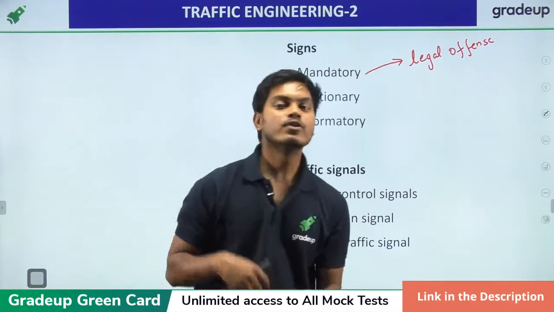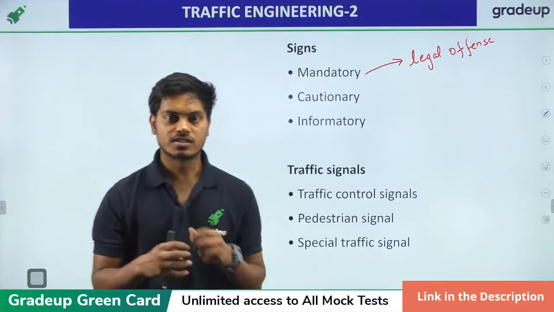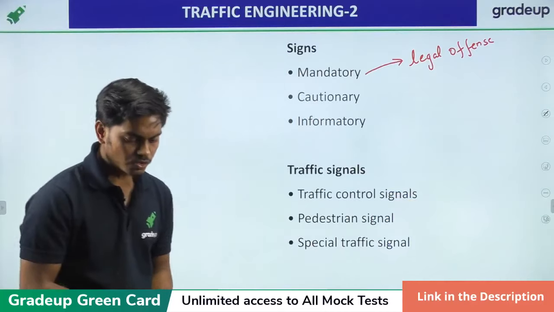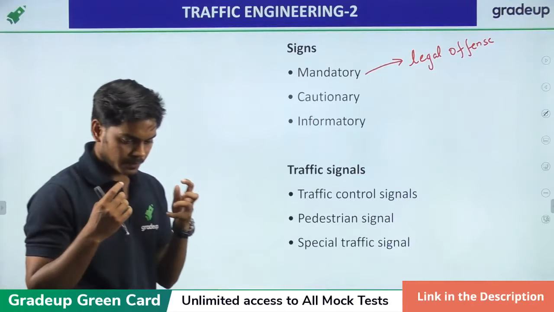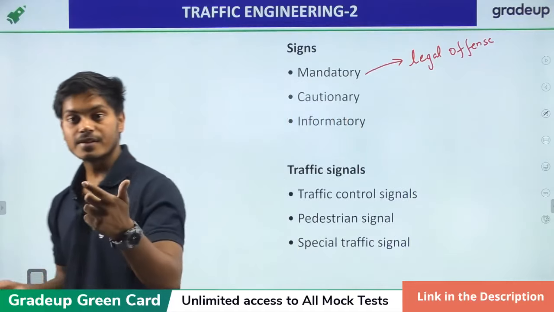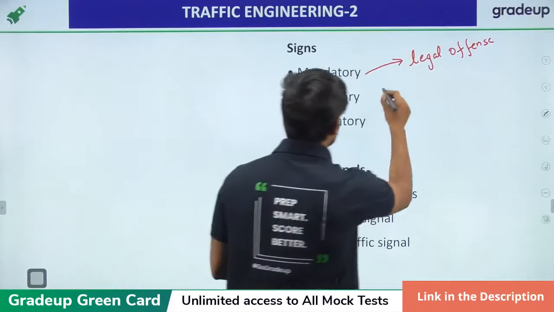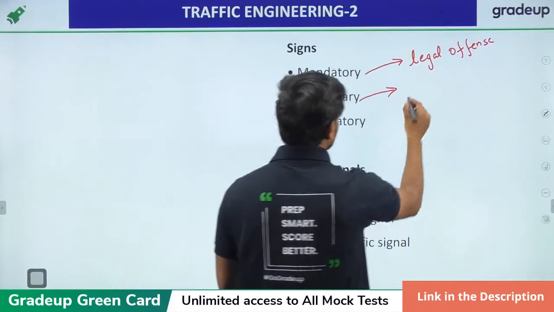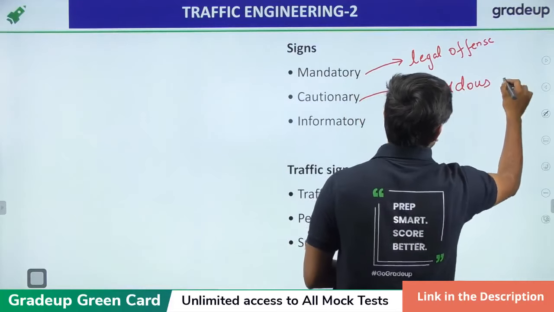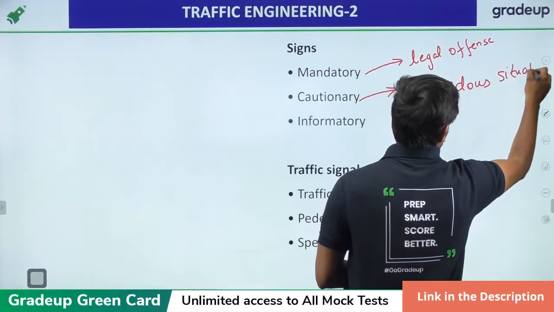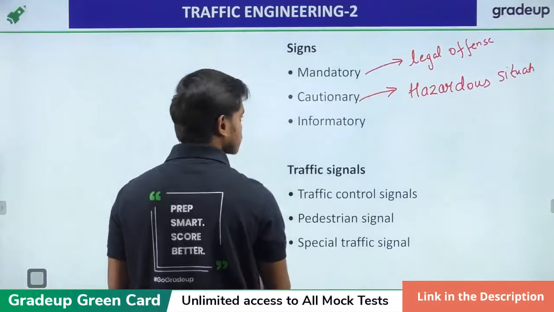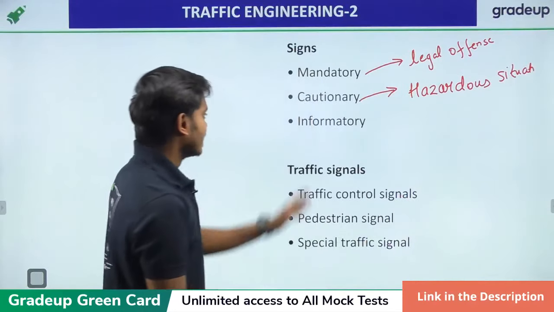Cautionary signs give you information about the hazardous situation ahead. It could be the sign of a dead end, that you have a dead end in front. So these are the signs that will give you the information of hazardous situations ahead. Next is informatory.